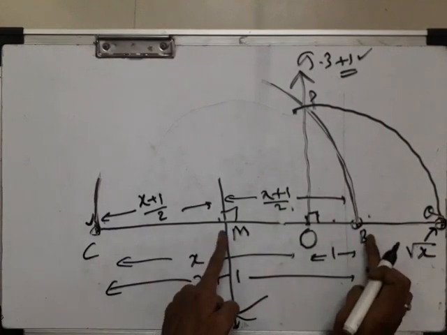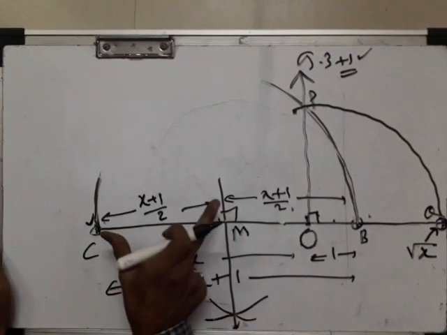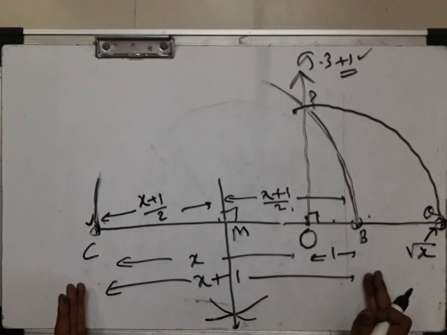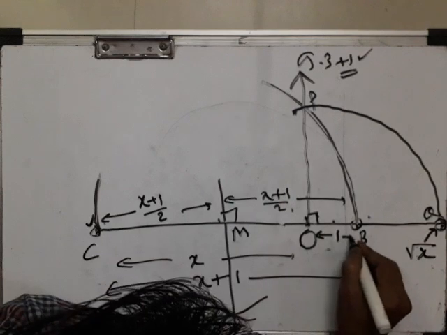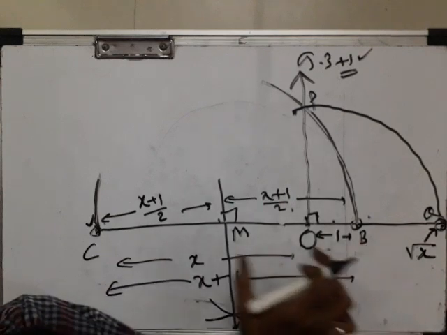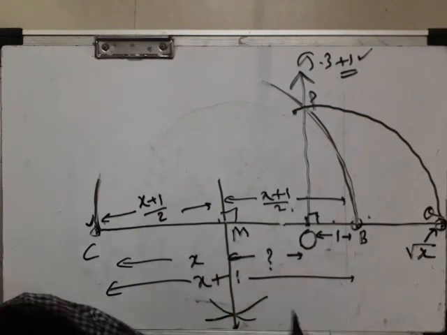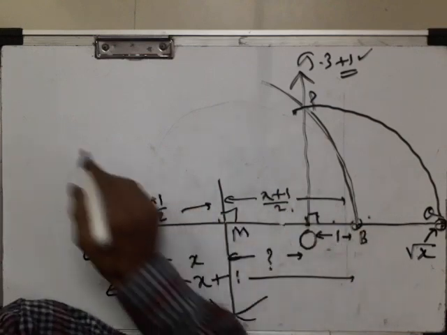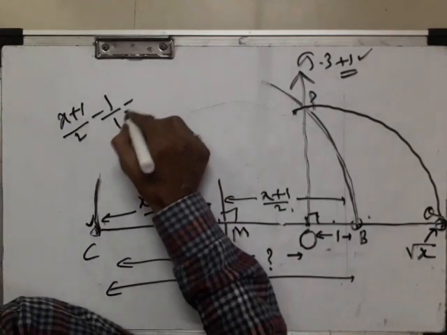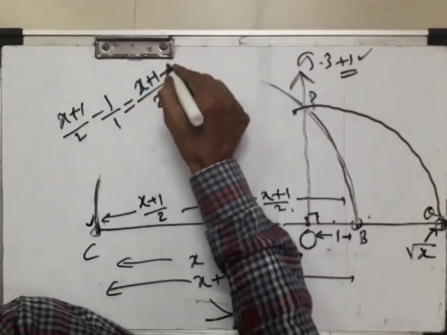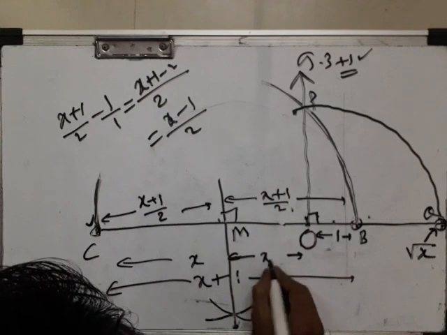Same range, right? Because M lies on the perpendicular bisector, definitely MB and CM are the same. So (x plus 1) by 2, because total distance is x plus 1. Now this distance is 1 unit. We subtract this 1 to get OM. We have to find OM. To find this OM, from (x plus 1) by 2 we will subtract this 1. The LCM is 2. So x plus 1 minus 2 gives you (x minus 1) by 2. So this distance OM will be (x minus 1) by 2.